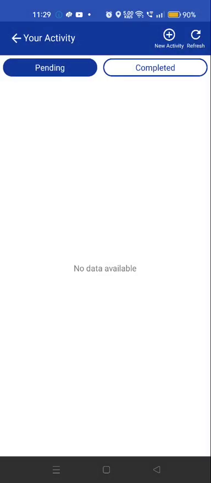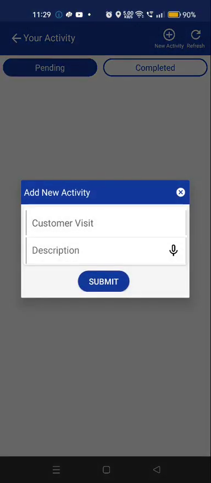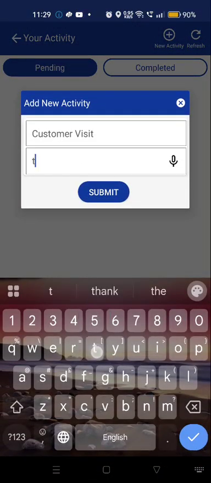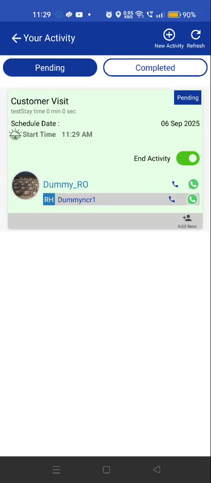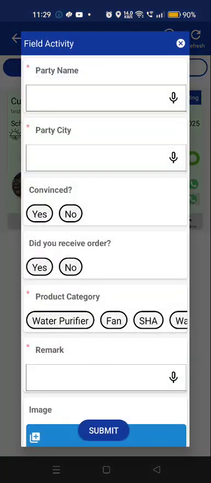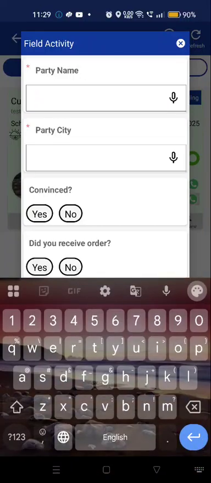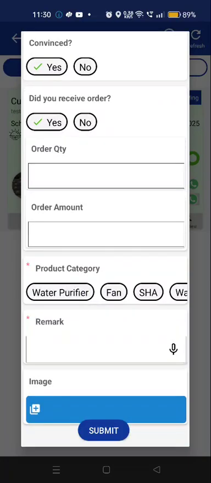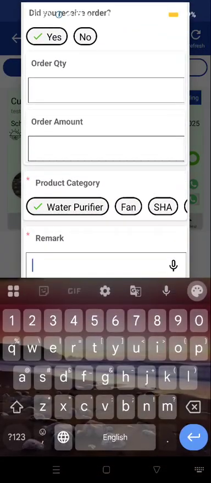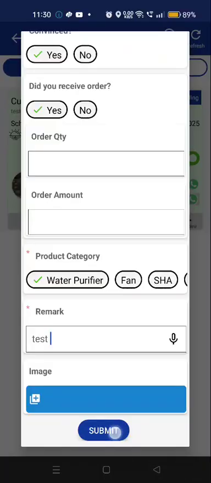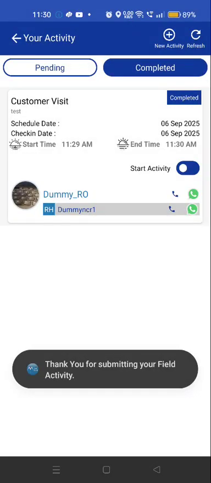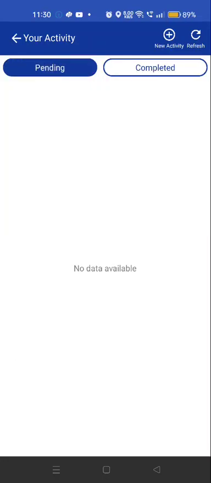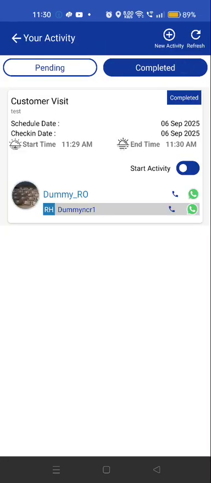In the field activity, you can just do a random check-in. For example, customer visit, very simple, and customer, you will enter the customer's name. This is how the check-in is done. Simple checkout. We need to enter a lot of information. Rahul Electronics, let's just say Rahul Kumar. You will enter out the data. Product category, we talk about RO, water purifiers. What is the reason? You will add submit. That is one check-in and one checkout. So now it is not in pending, it is in completed status right now.